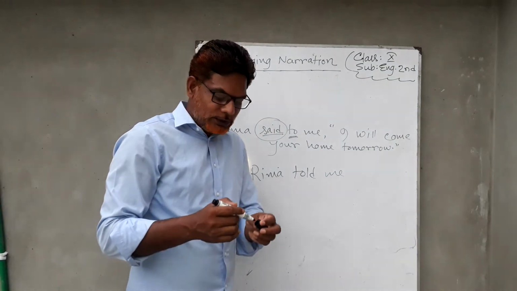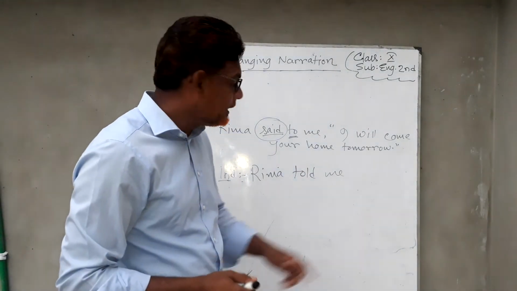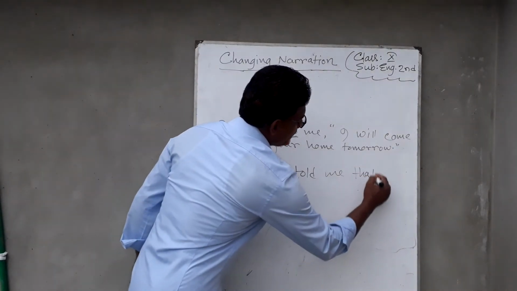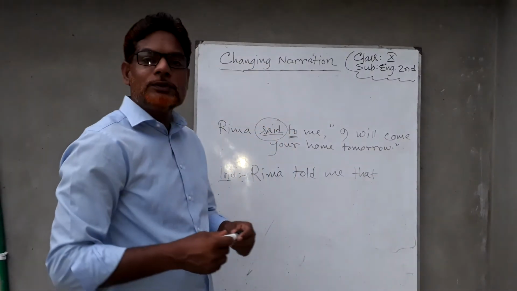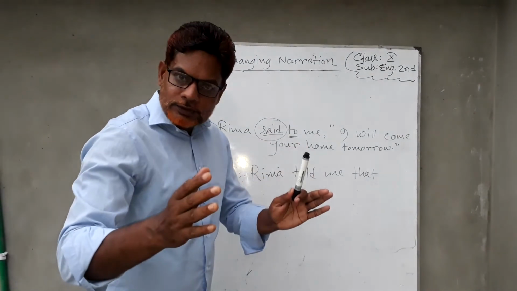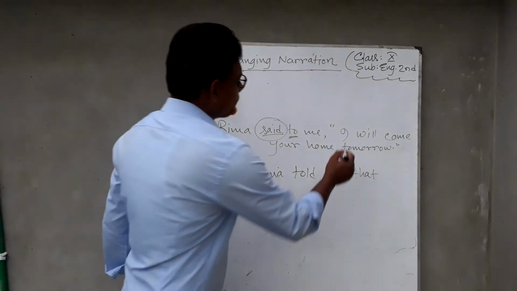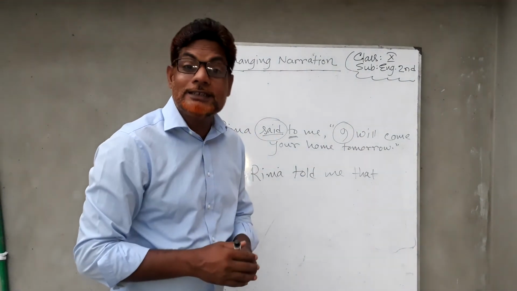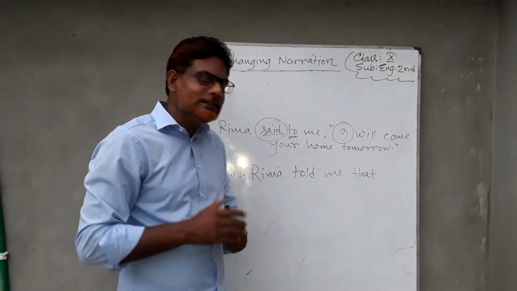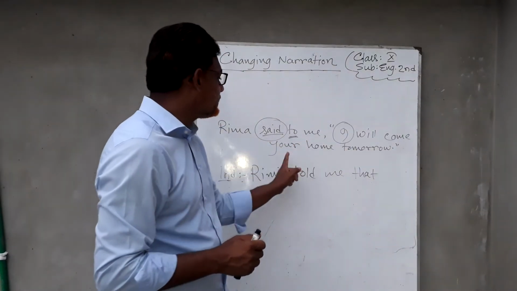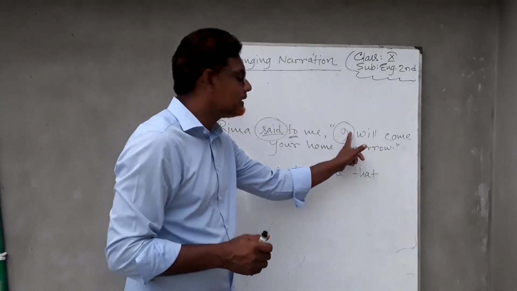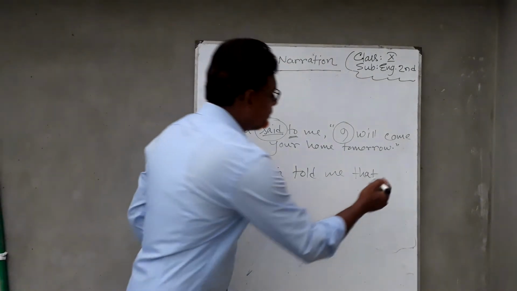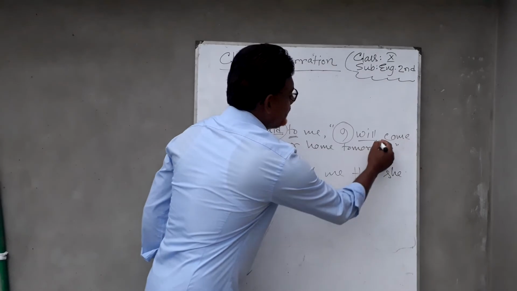To add the reported speech, we need a conjunction. Which conjunction will be used here? As the sentence of the reported speech is assertive, so that will be used as the conjunction. Then the reported speech will be added. First of all, we need the subject of the reported speech. The subject is I. Now you have to see whether the person of the subject will be changed or not. It will depend on the listener and the speaker. Rima said to me, "I will come your home tomorrow." Who is I actually? I is actually Rima. That's why we have to change the person. It will be she. Then will.